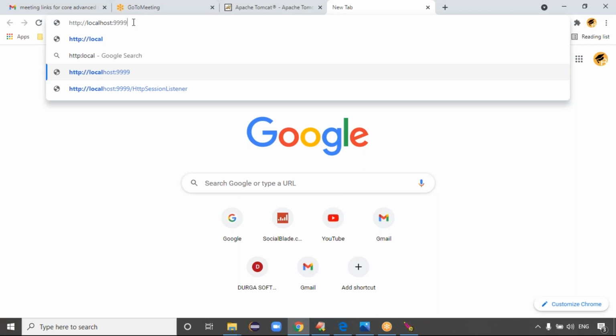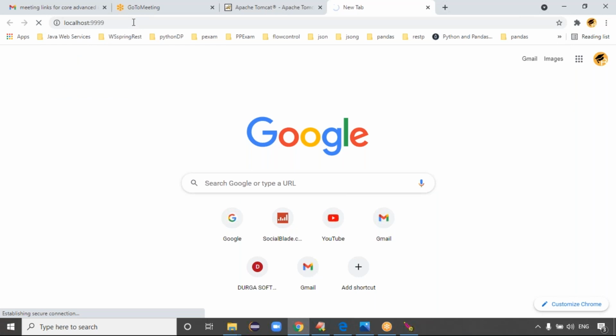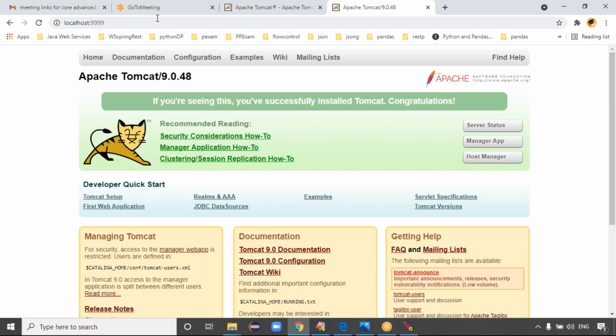If the server is ready to take the request, this browser, like this client, can interact with the server, right? Yes. If you click on enter, and the server is ready to take the request, the server gives some response, like the Tomcat web application structure. Very clear now. This is the service, right? This is information. If the server is ready and started, that's why the server is giving the information.